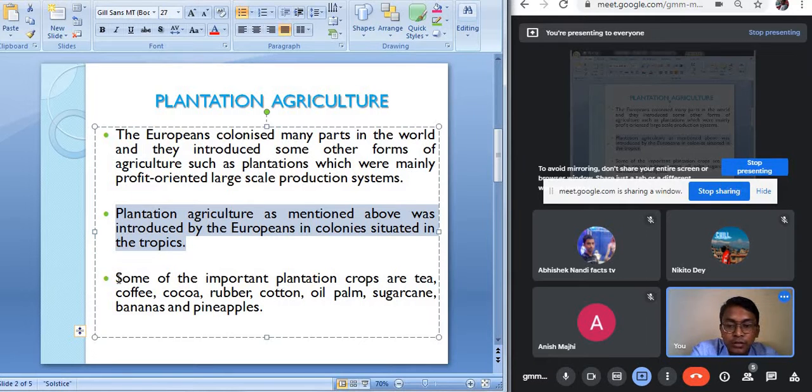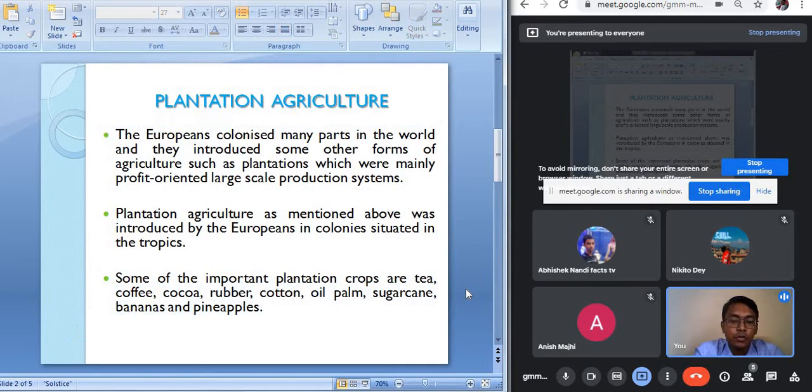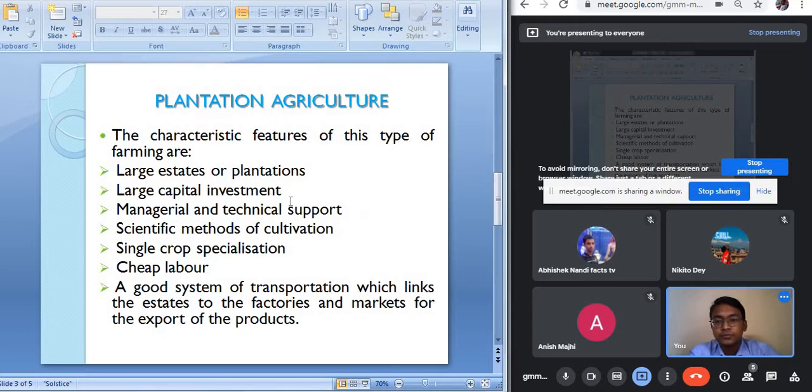pineapples. Different types of plantation farming were introduced in different countries of the world by the Europeans. For example, tea and coffee were introduced in India. Cocoa, rubber, cotton, sugarcane, bananas, and pineapples are also other types of crops whose cultivation was started by the Europeans in their colonies.